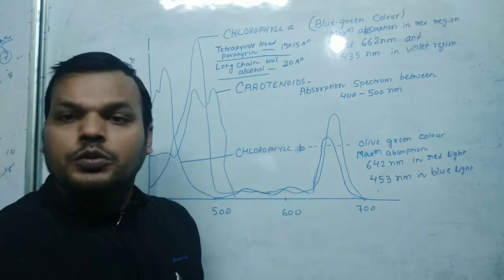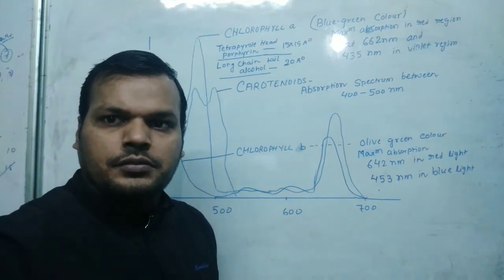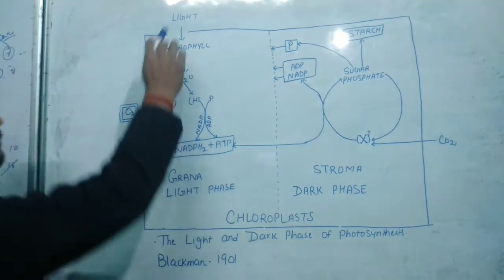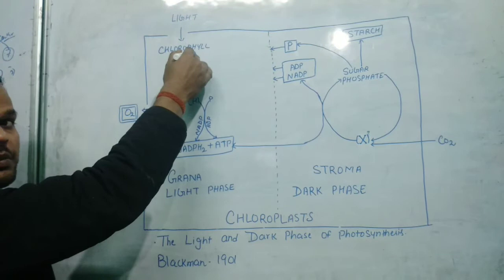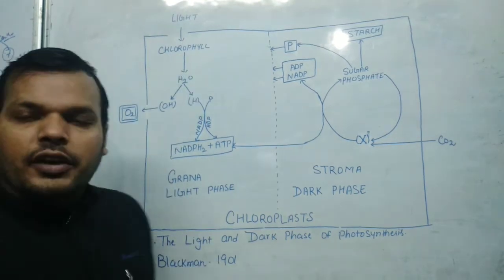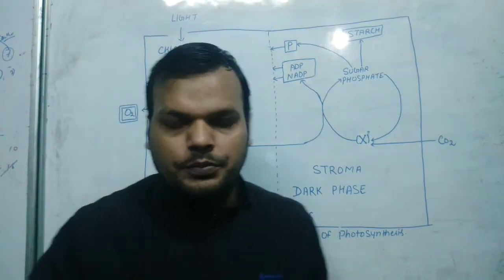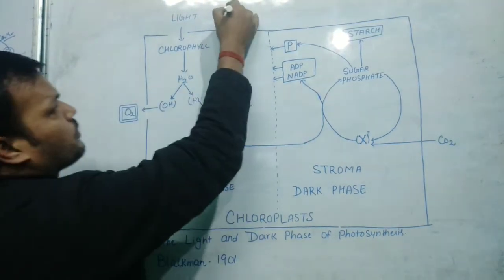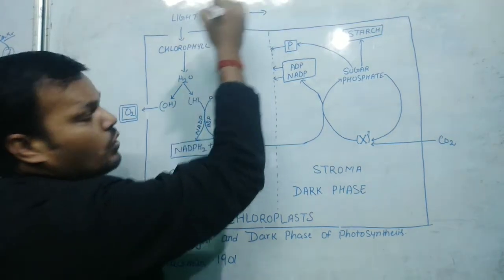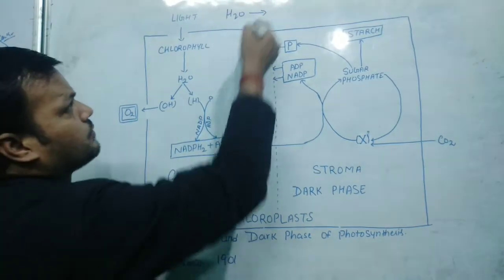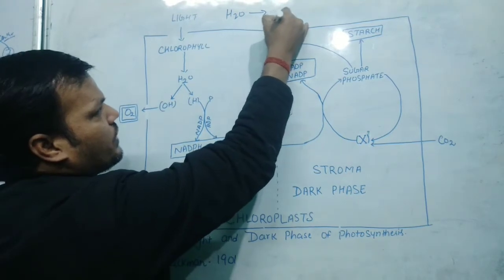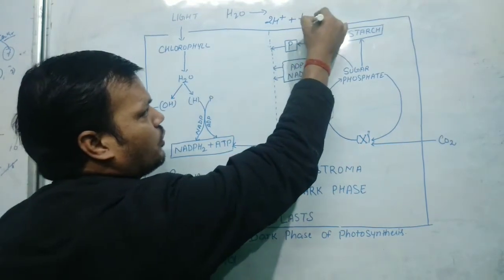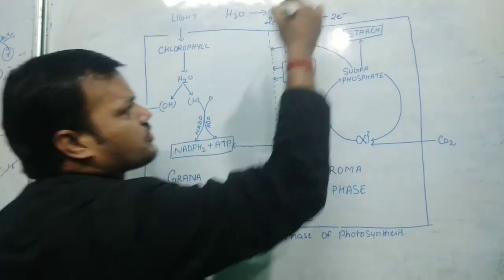Now we will move to light phase and dark phase. Here we can see the light phase and dark phase. As you can see, the light has been absorbed by the chlorophyll pigment. Now during the light phase we go for photolysis of water. Suppose this is H2O. When you go for photolysis of water, it will be broken down into 2H plus ions plus half an O2 molecule, and 2 electrons are also released.